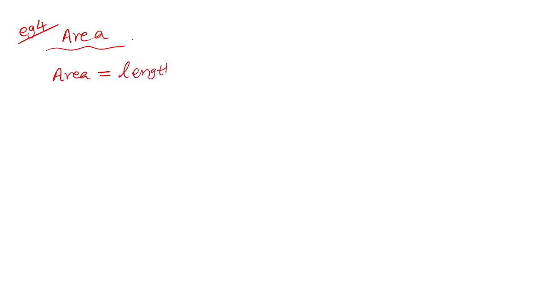The formula is required, otherwise you cannot write the dimension. Length into breadth. So dimensions of area, let me write like this, because I don't want to use area like this, because current is denoted by A.